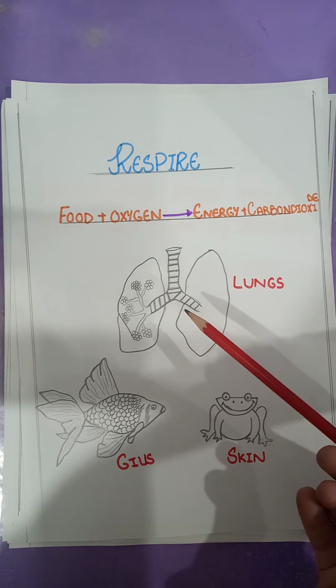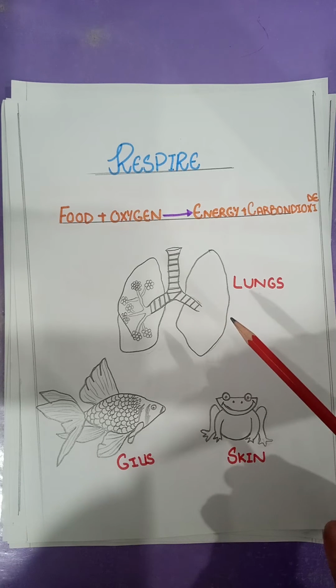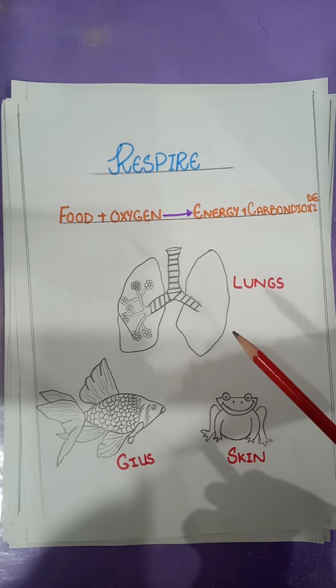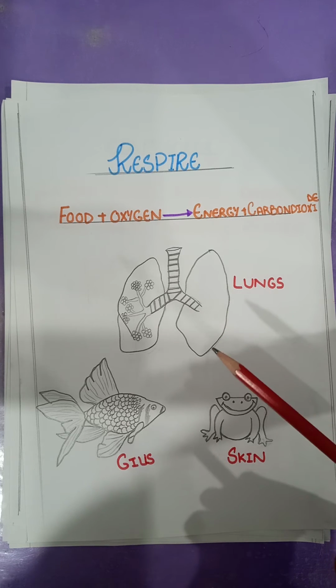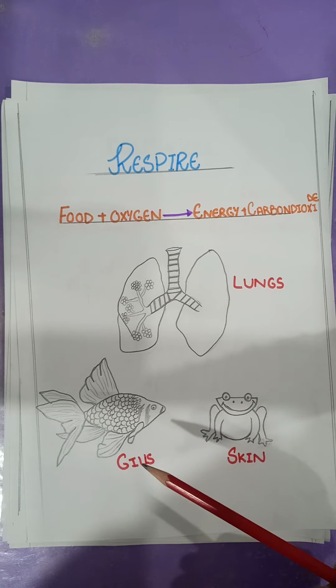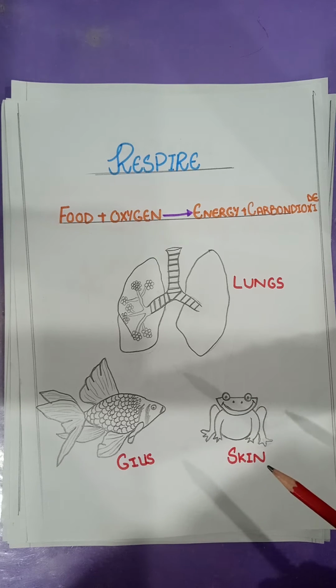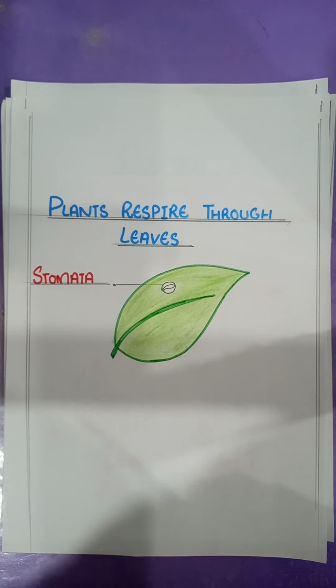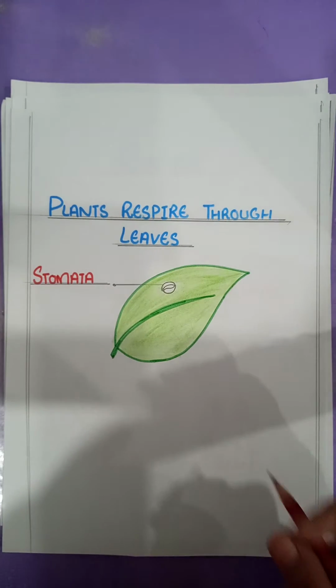Some animals like humans use their lungs to inhale, to take in the oxygen, and to exhale, to give out the carbon dioxide gas. Others like fish can respire through gills and frogs can respire through skin. How can plants respire? Plants can respire through leaves.